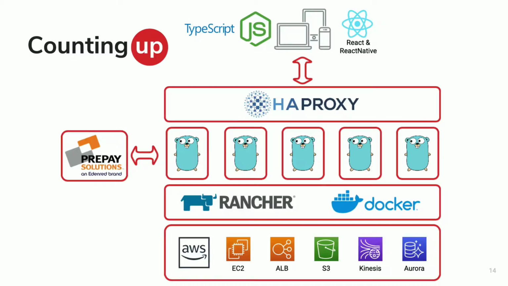They all expose RESTful interfaces with JSON payloads. There's no gRPC or protobuf or anything clever here. Everything is very simple, very easy to read. We've got Docker and Rancher as our current container platform, although we'll probably be replacing that with Kubernetes later this year. And it all sits on top of a load of AWS. The odd thing to the left, Prepay Solutions, they are our access to the world of banking. They provide us connectivity to Faster Payments, MasterCard, the ability to handle direct debits and all of that stuff that lets us be a functional banking solution.